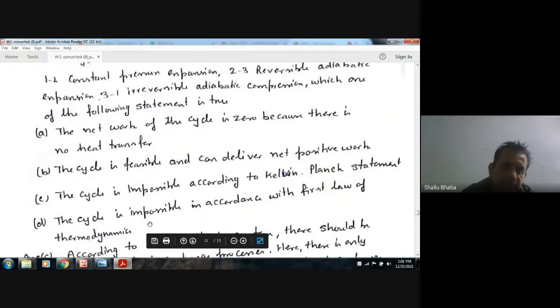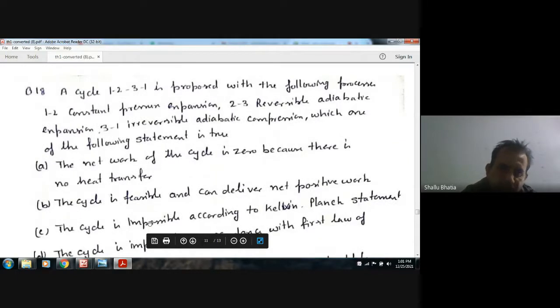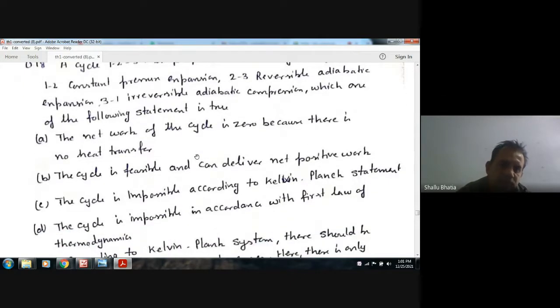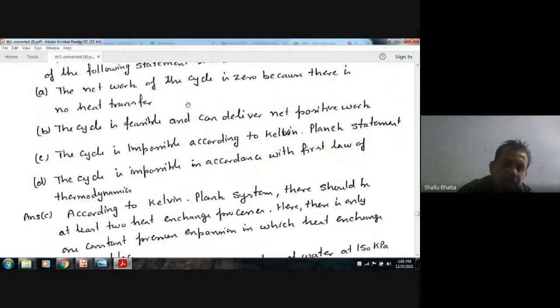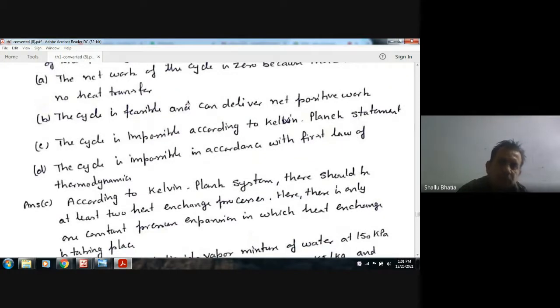As there is one constant pressure expansion process and two adiabatic processes, it means there is only one heat transfer process, that is the constant pressure process, and in the other two, because they are adiabatic processes, no heat transfer is taking place. According to the second law of thermodynamics, Kelvin-Planck's statement, for an engine to do some work, it has to take heat from one source and reject heat to another source.